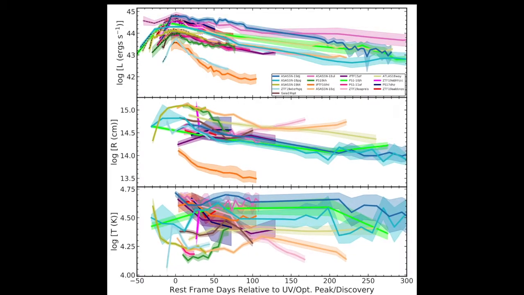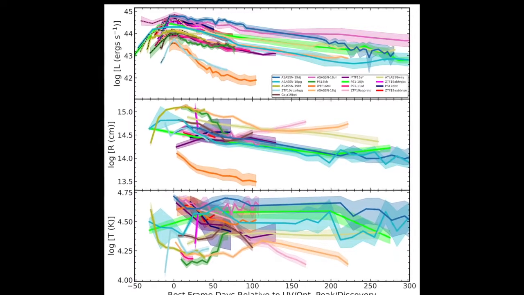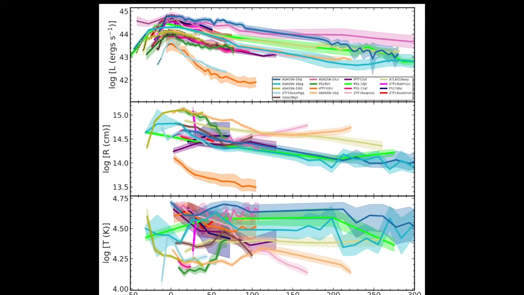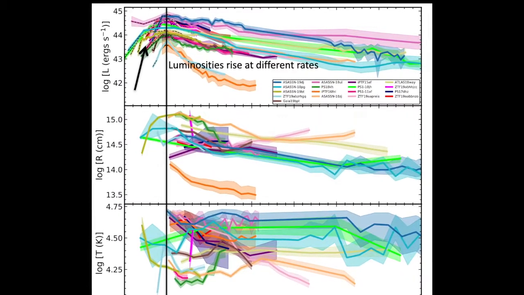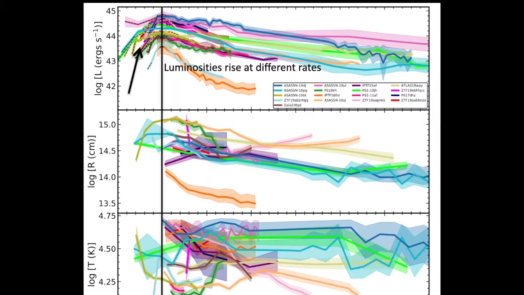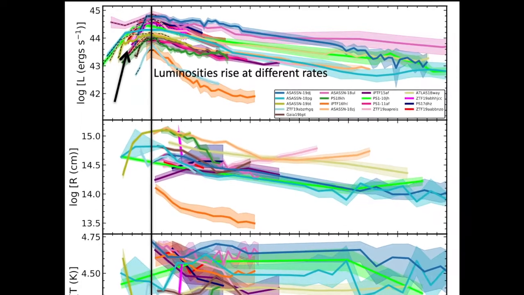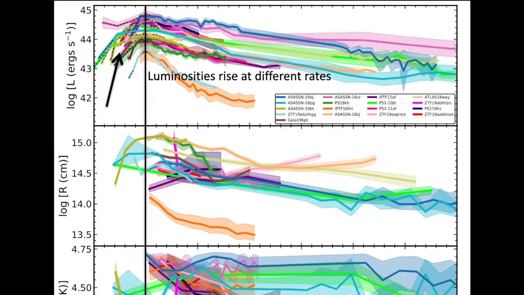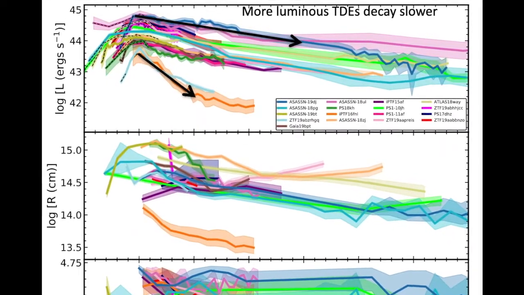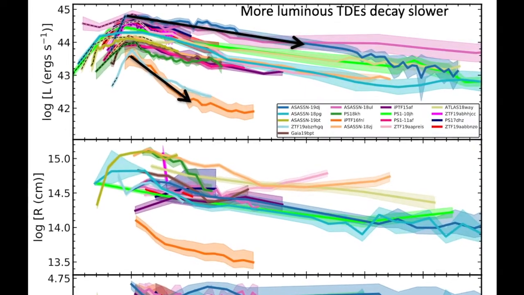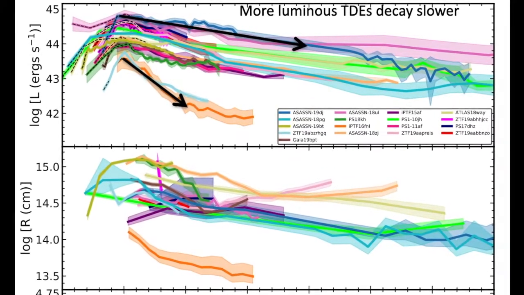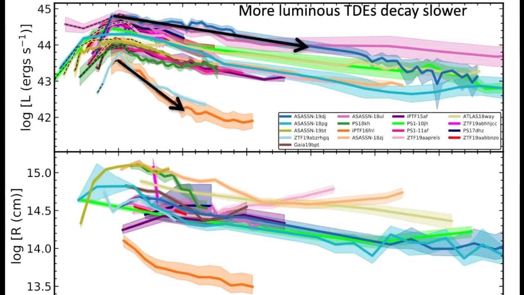Finally, for the bolometric UV optical luminosity, which we show in the top panel, we note that the TDEs appear to rise at different rates towards their peak luminosity. Another noticeable trend is that the more luminous TDEs in our sample appear to decay slower than their less luminous counterparts. Because of this, we look for trends between the peak luminosity and decay rate of our TDEs.